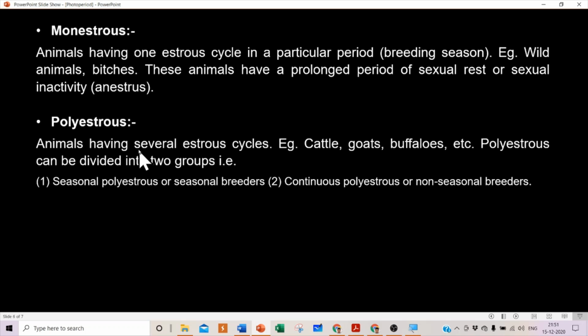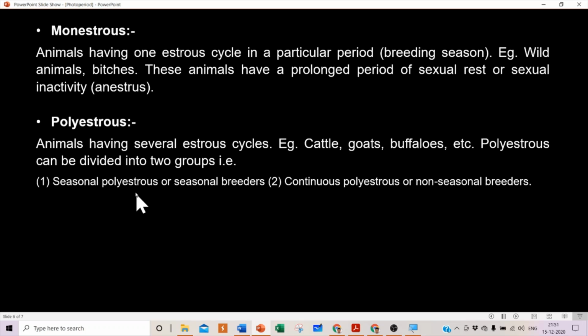Polyestrous: these animals have several estrus cycles, like cattle, goat, buffaloes, etc. Polyestrous is divided into two. First, seasonal polyestrous or seasonal breeders. These are animals which come under short day length or long day length. They are seasonal because they come into estrus during the winter or late fall.